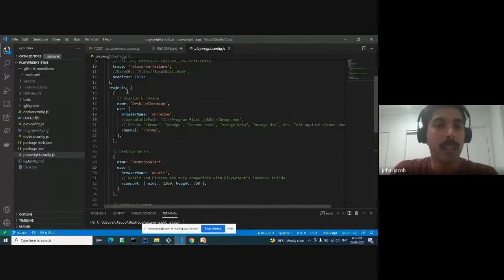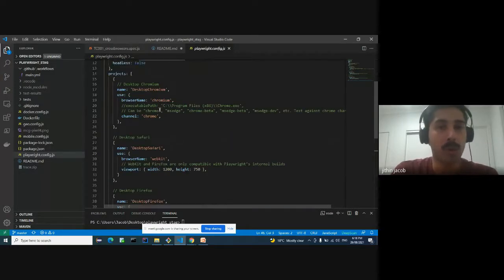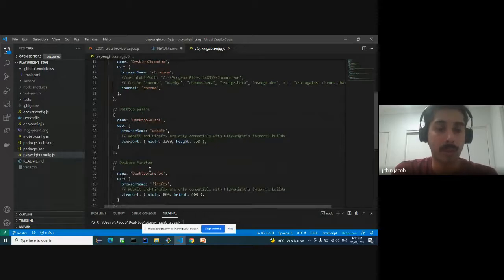In the projects, we can see all the browsers. The first one is Chromium. Here, I can set a specific channel as well. If you want to run the test against Chrome, I can set the channel to Chrome. If you want to run the test against Edge, you can set it to Microsoft Edge as well. It also supports Safari as well as Firefox.